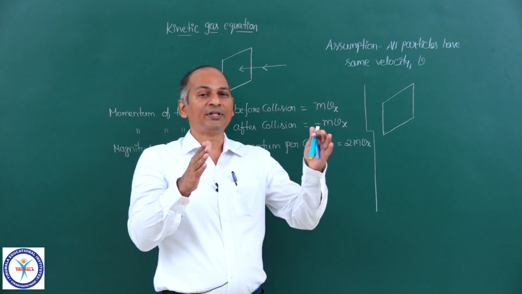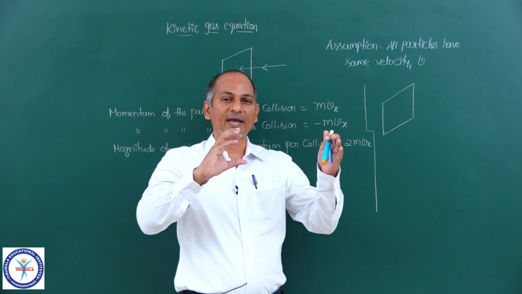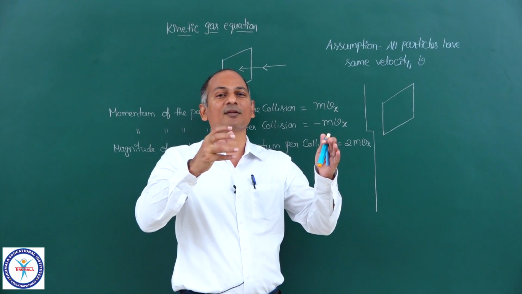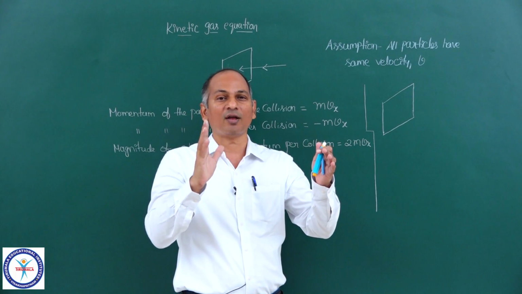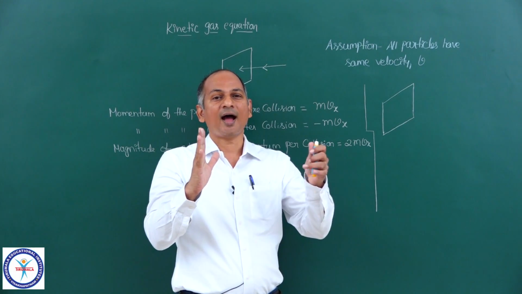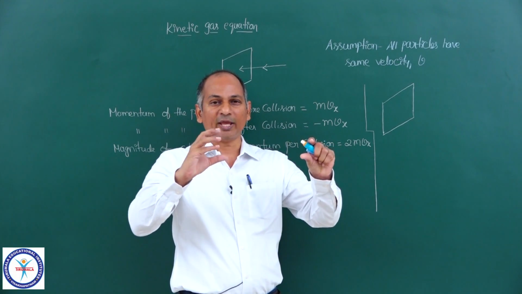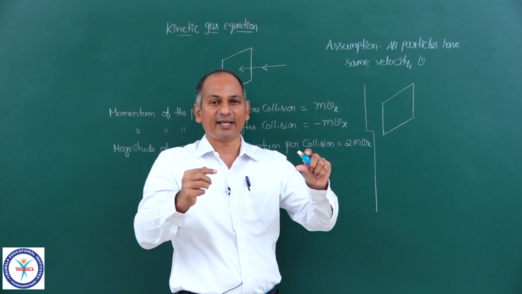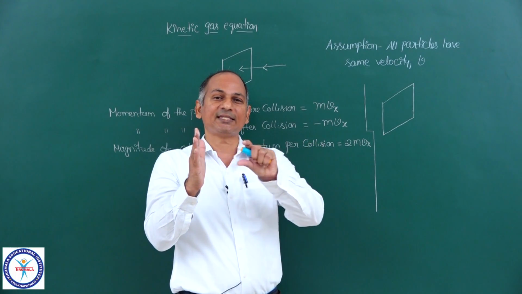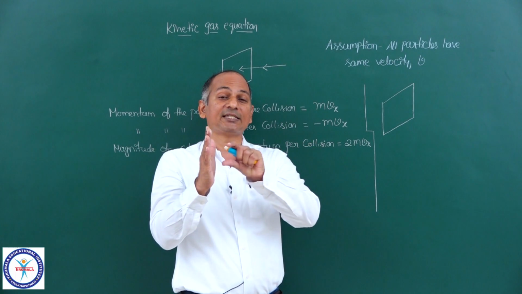With that distance, if you imagine a particular area on the wall of the container, and that distance into area, suppose you imagine a circular area, then you can imagine a cylindrical shape.